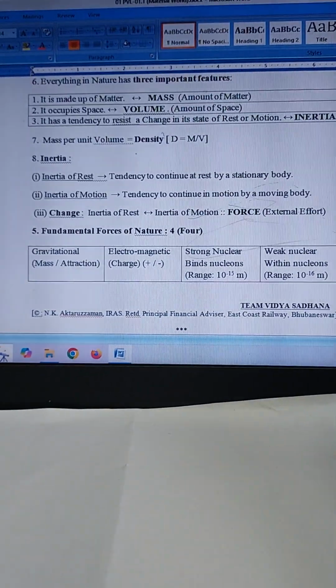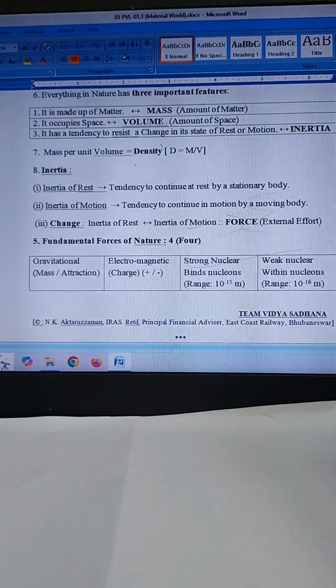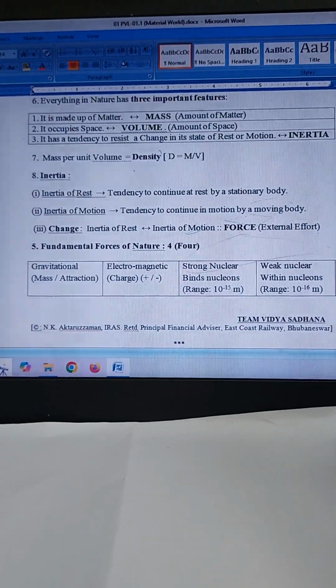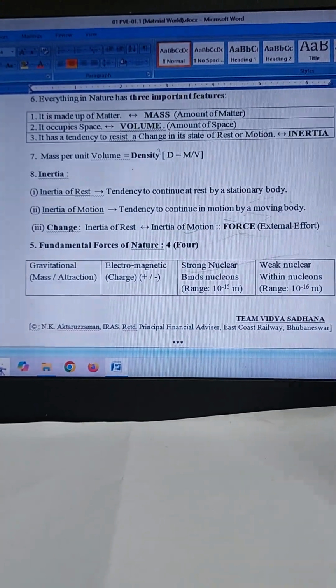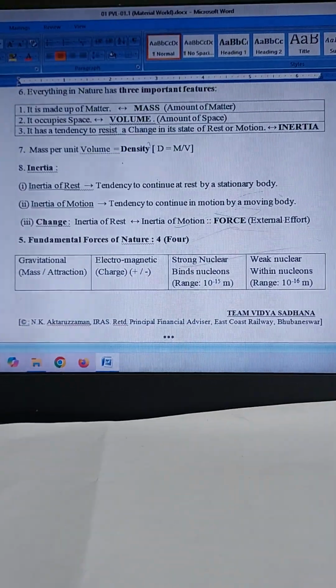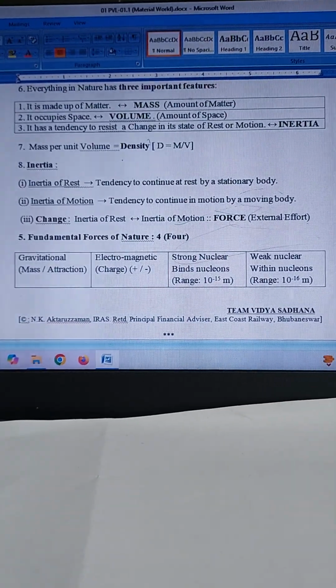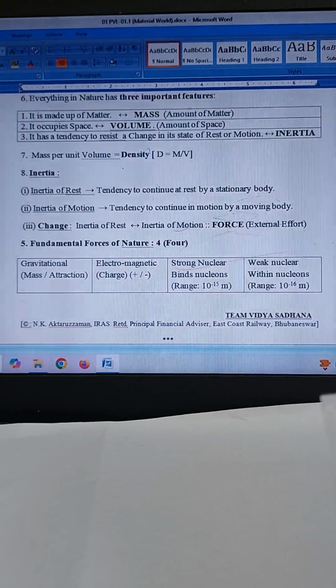Charges are of two kinds, positive charge and negative charge. Unlike charges attract each other, and like charges repel each other. Charges in motion produce magnetic field.